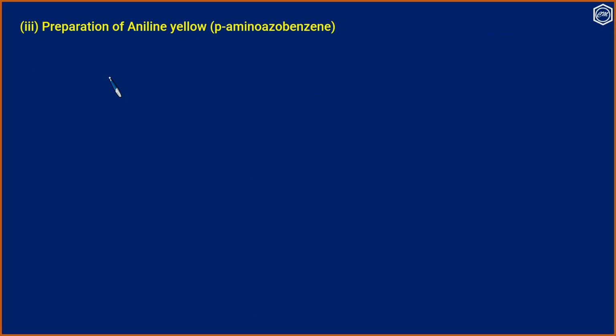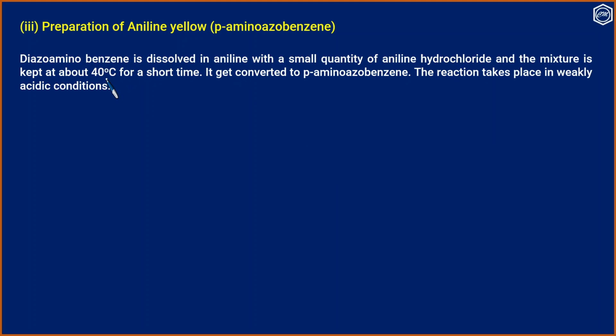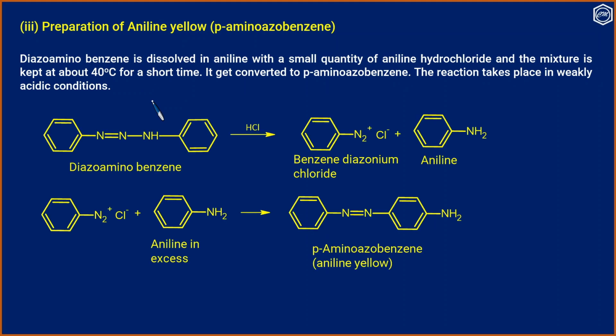Aniline yellow or para-aminoazobenzene can be prepared in good yield by rearrangement reaction of diazoaminobenzene with a small quantity of aniline hydrochloride in presence of aniline as solvent. Dissolve diazoaminobenzene in aniline with a small quantity of aniline hydrochloride. Keep the mixture at 40 degrees Celsius for a short time. It gets converted to para-aminoazobenzene. The chemistry of conversion can be represented as follows.